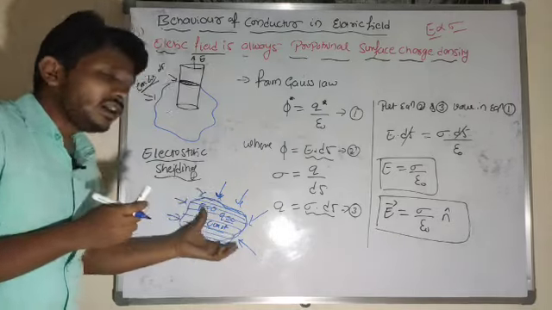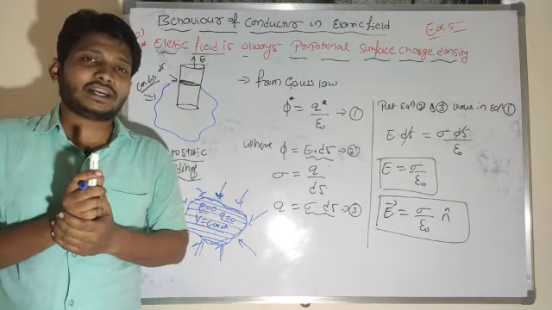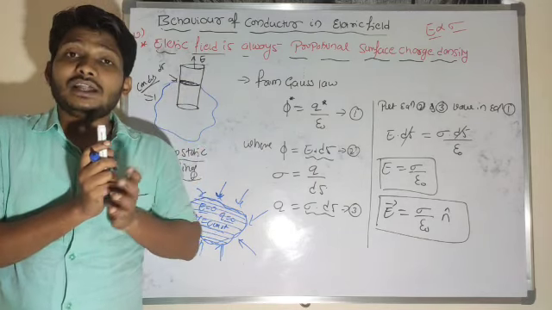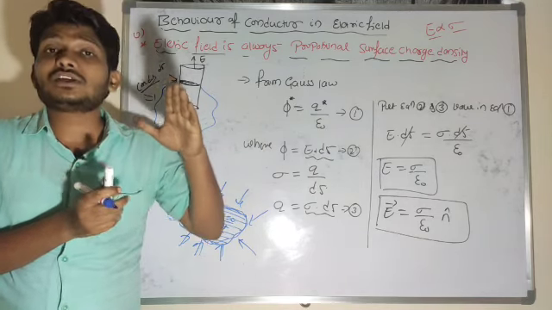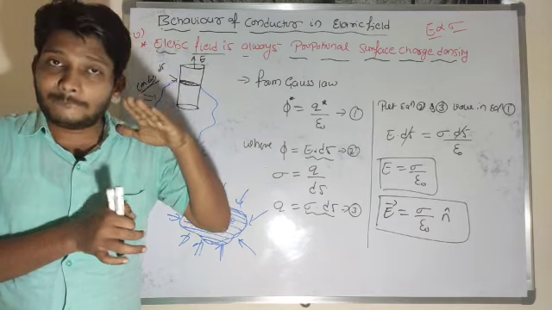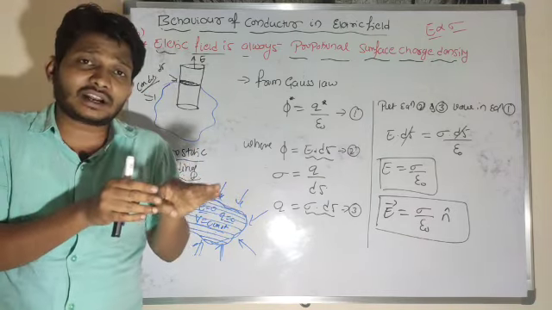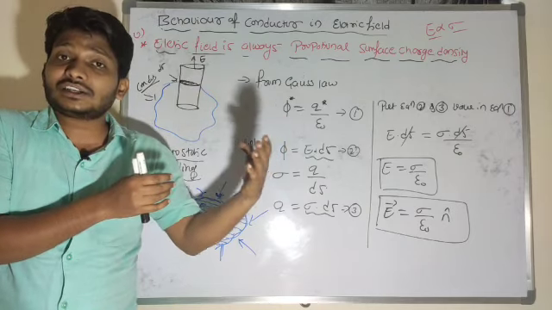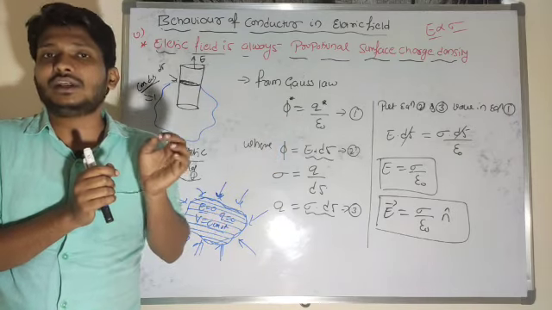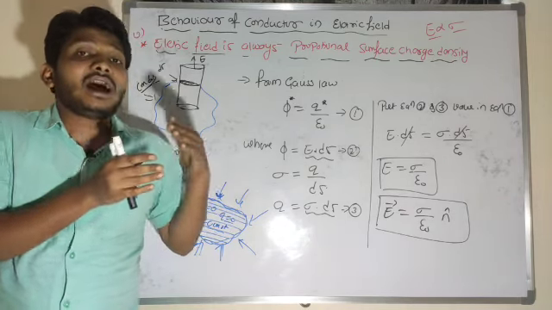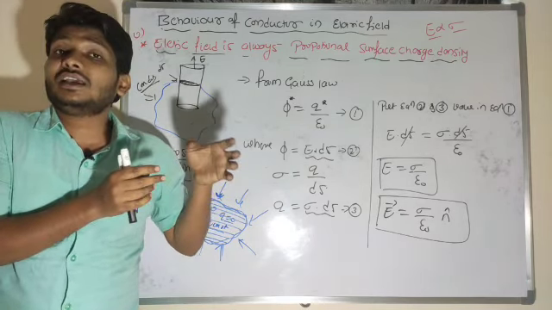So what are the applications of electrostatic shielding? During a thunderstorm, you heard that news, it is safer to stand below an iron sheet, or safer to sit inside a car compared to standing near a tree.